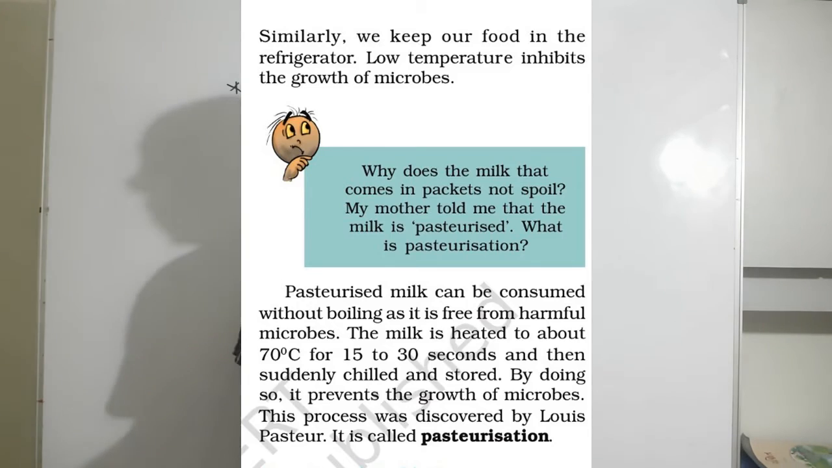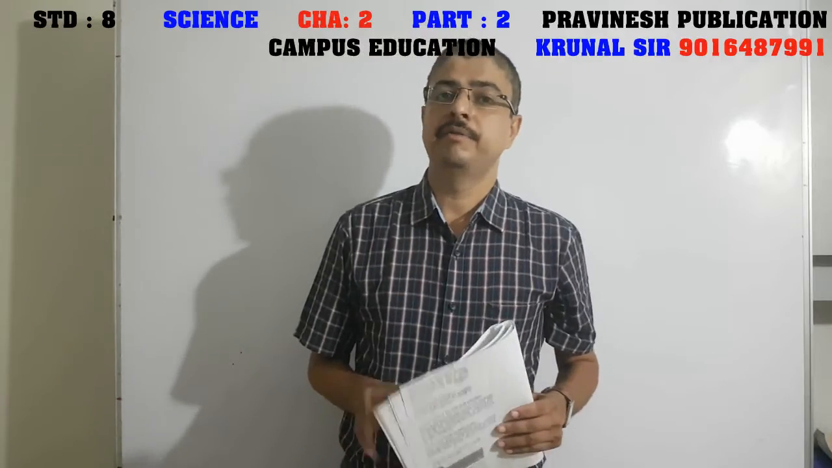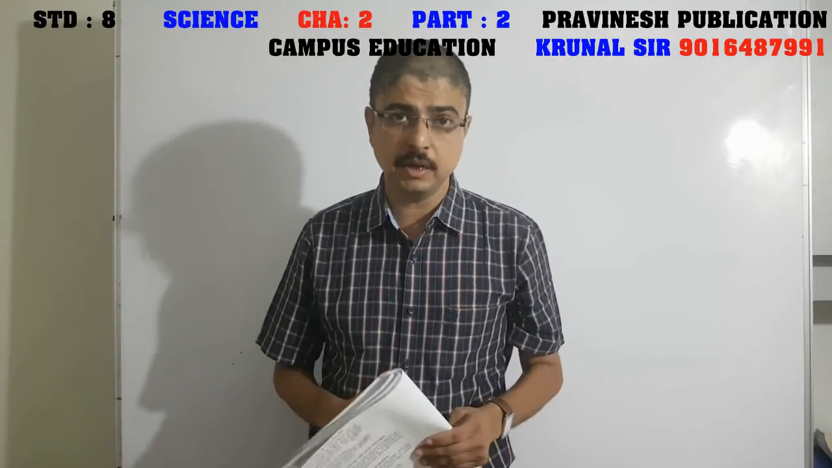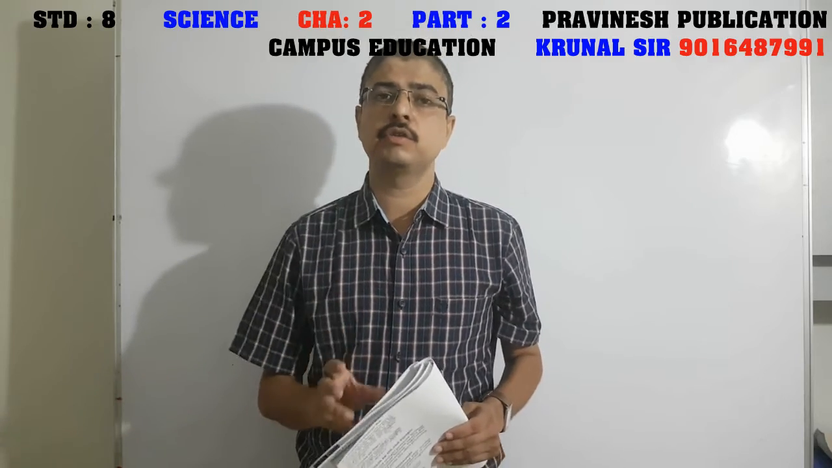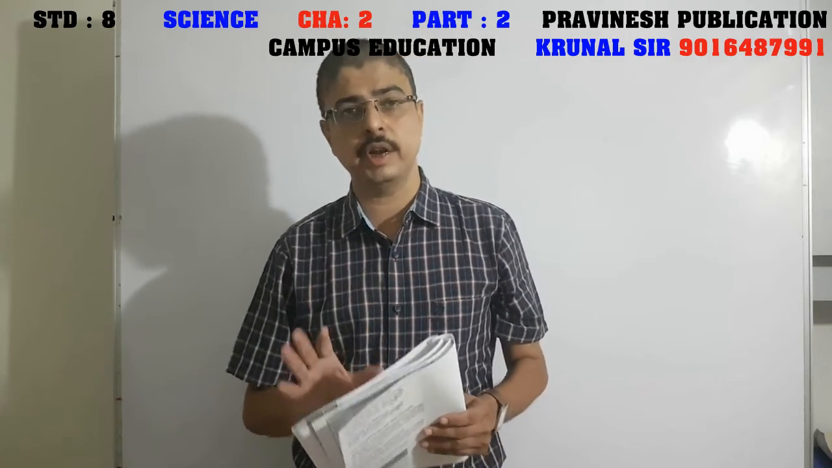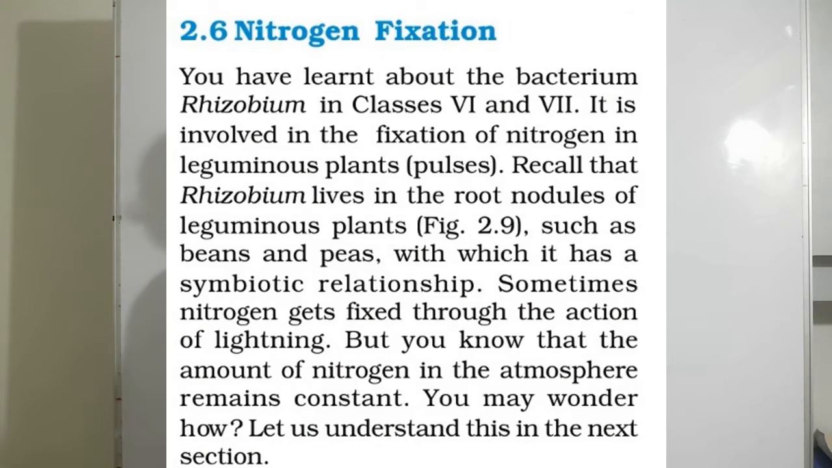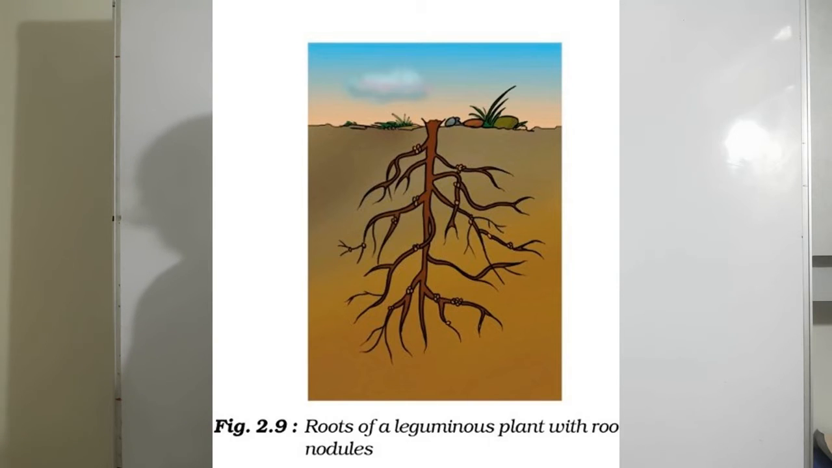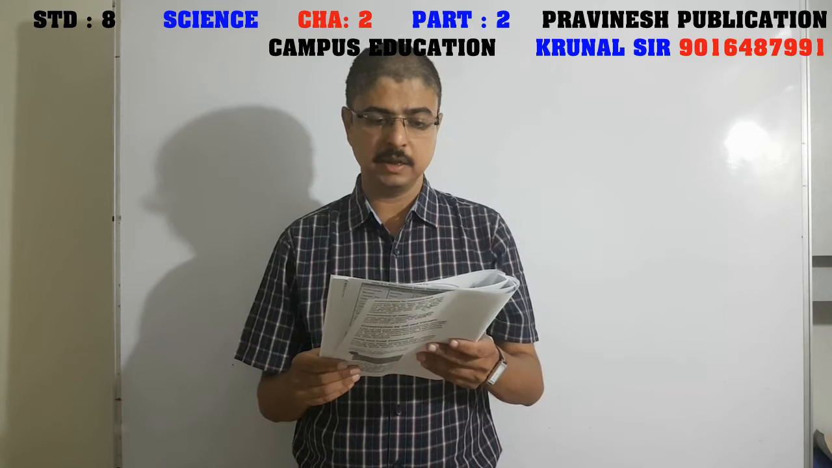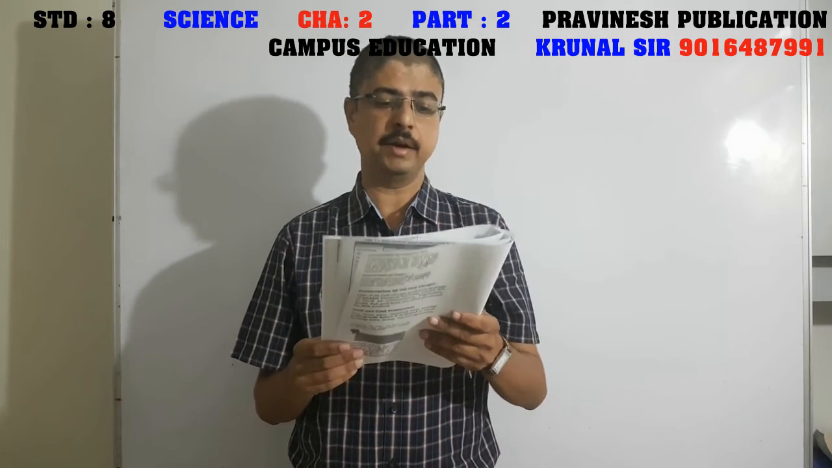It is called pasteurization. Now friends, topic 2.6, nitrogen fixation. Friends, this is an important topic, so focus here because definitely your school will ask this question in your exam. You have learnt about the bacterium Rhizobium in class 6 and 7. It is involved in the fixation of nitrogen in leguminous plants, that is pulses. Recall that Rhizobium lives in the root nodules of leguminous plants, as you can see in figure 2.9, such as beans and peas, with which it has a symbiotic relationship.